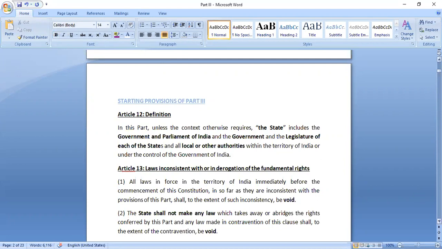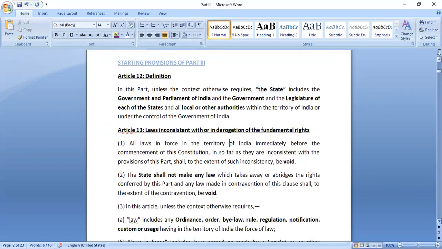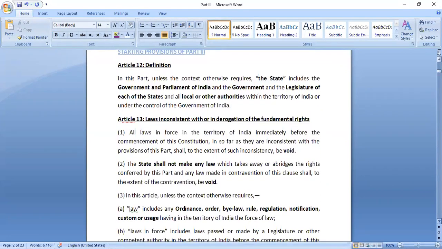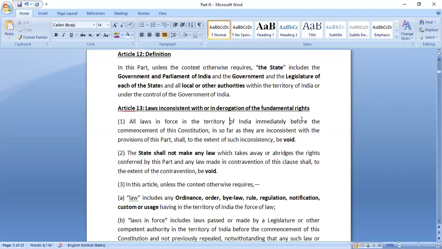Now, Article 13 talks about laws inconsistent with or in derogation of fundamental rights. Firstly, we know against whom we can enjoy these rights. Secondly, providing fundamental rights under the Constitution is not enough. There might be other statutes, other legislations which might violate the fundamental rights.